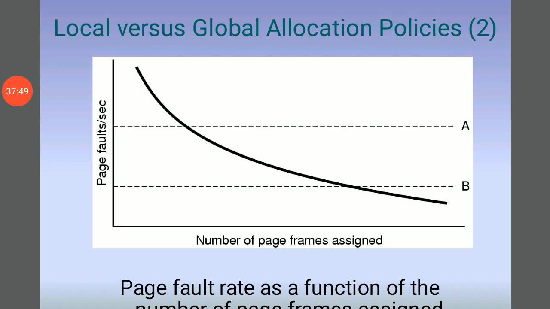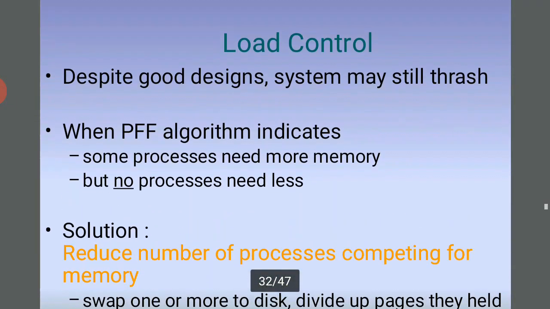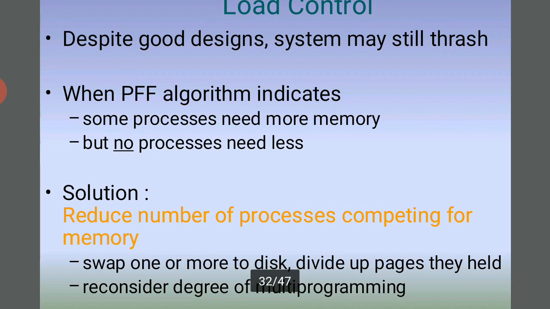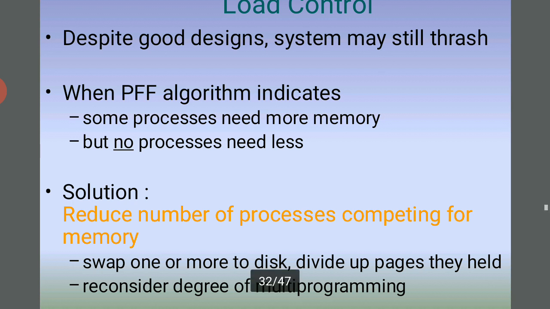Here the diagrams show the local and global allocation policies. The next one is load control. Despite a good design, the system may still thrash. So when the PFF algorithm indicates that some processes need more memory but no processes need less, the solution is to reduce the number of processes competing for memory. Swap one or more to disk, divide up the pages they held, and reconsider the degree of multiprogramming.